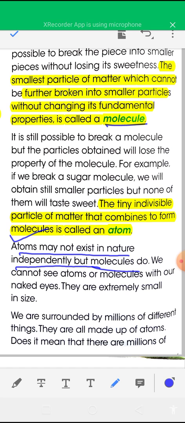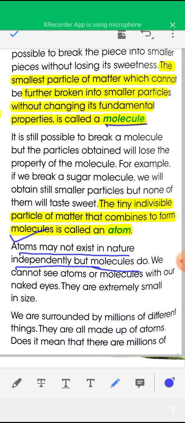Here it is also written that atoms may not exist in nature independently, but atoms of some elements can exist in nature independently. Atoms of noble gases, or inert gases, can exist in nature independently, and most other atoms cannot. Remember that.